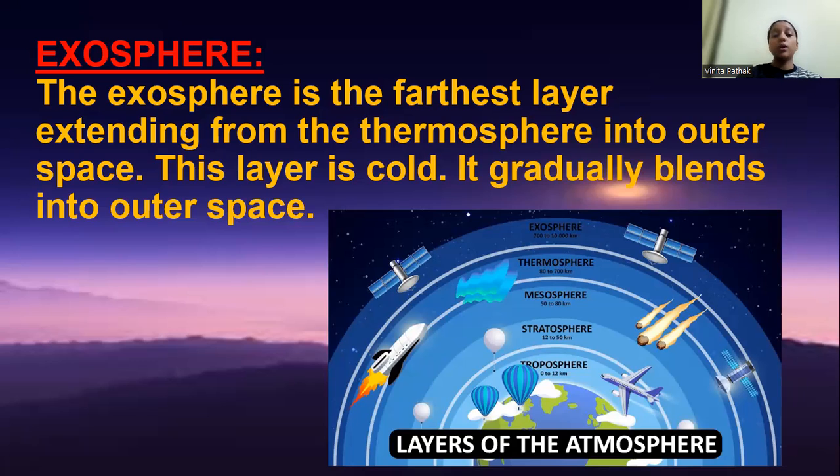Okay students, so today what have we learned? We have learned the layers of the atmosphere. Our first layer was the troposphere, second layer the stratosphere, third layer the mesosphere, fourth layer the thermosphere, and last the exosphere. I hope you will revise all these layers of the atmosphere at home. Your homework today is to prepare a mind map on all the layers of the atmosphere, and you will not just copy it from any resources. You will do this on your own. Okay, and tomorrow I will be checking your homework.